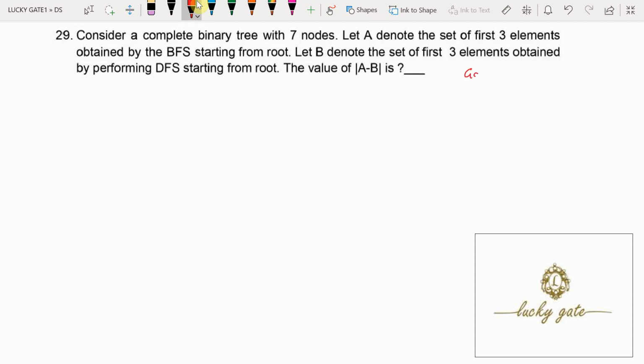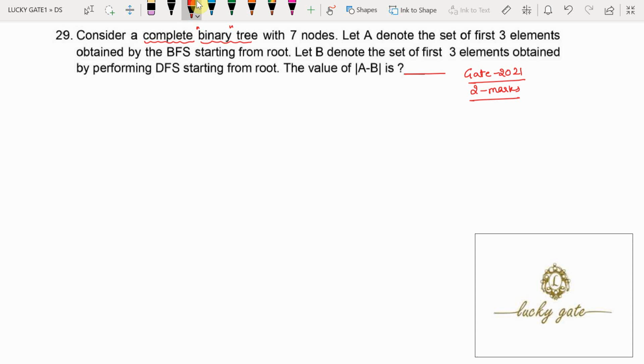It is a question in GATE 2021 from the subject data structure, asked for 2 marks. And this question is a numerical answer type question, that is fill in the blanks. Now coming to the question, consider a complete binary tree. First of all, what is a binary tree?